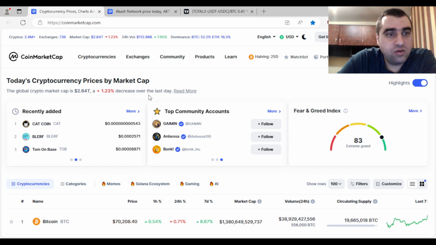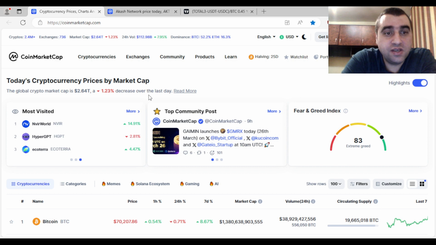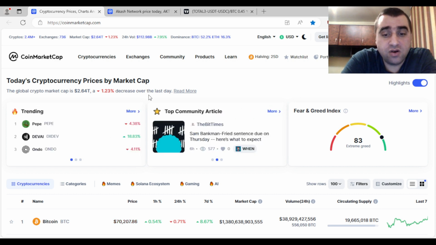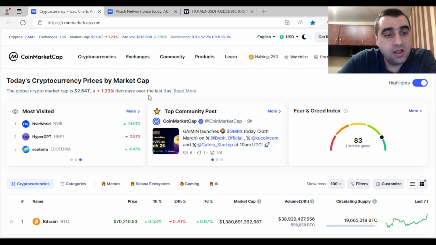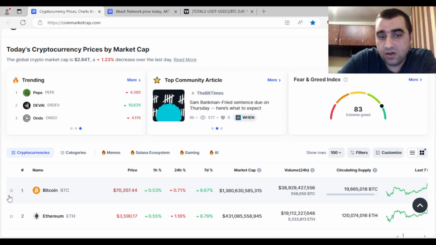Yesterday global crypto market cap was in an uptrend, I can't remember exactly, about 5 or 6%, and that was huge. That was mainly because also Bitcoin started to pump. Today Bitcoin, it is at about 70.2k.